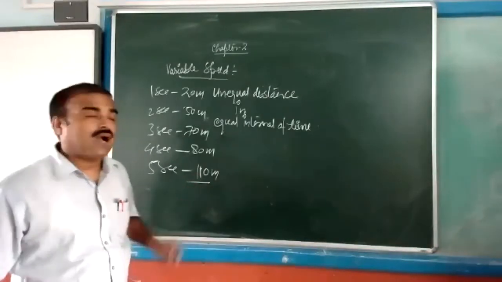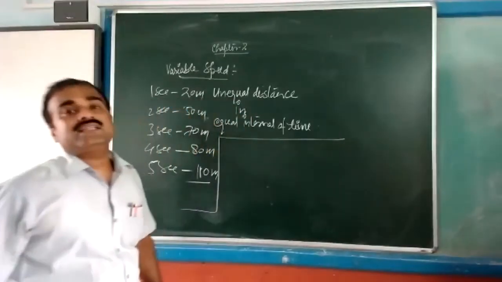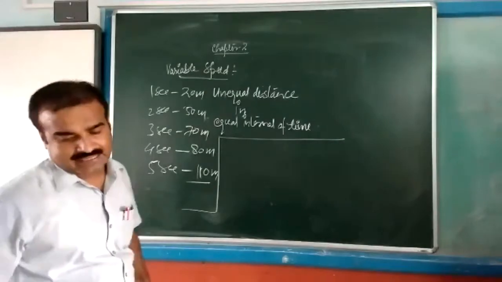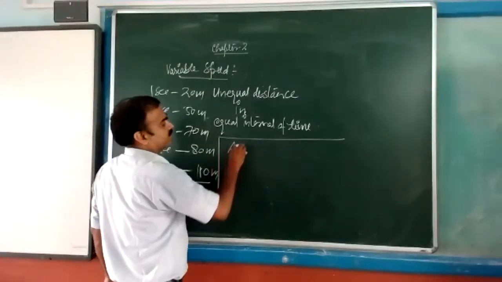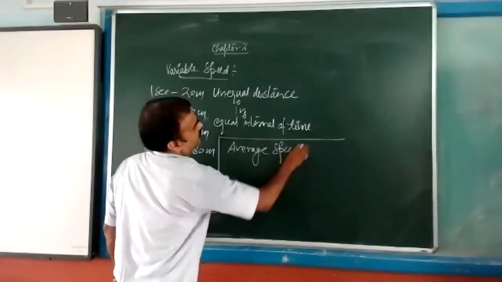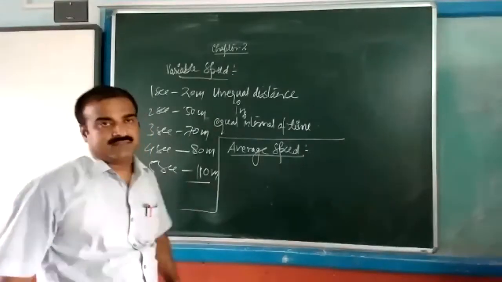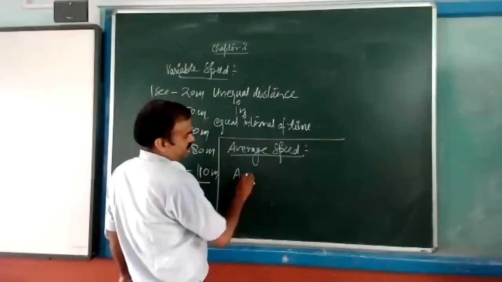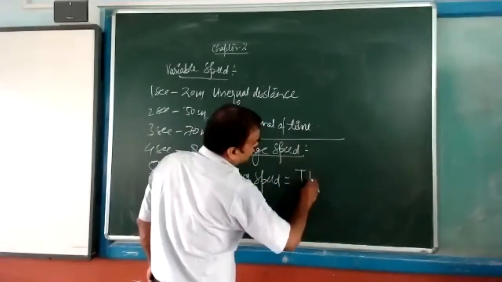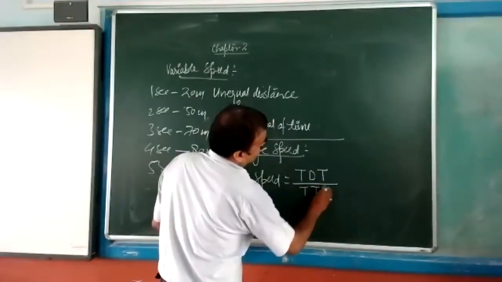Clear? Now come to the next one. Instantaneous speed or average speed, firstly. Average speed is the ratio of total distance traveled upon total time taken.